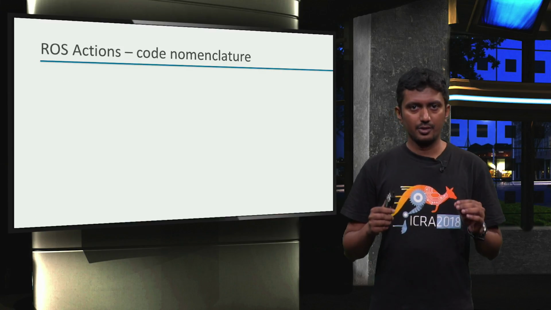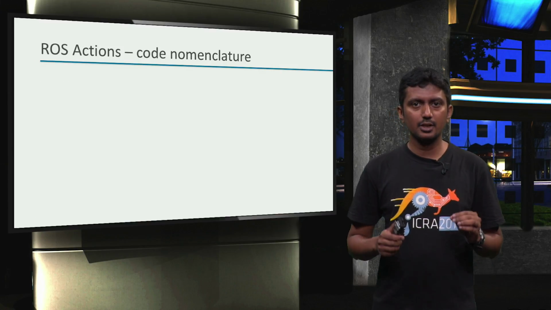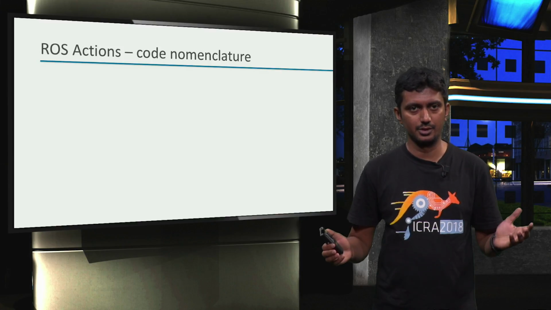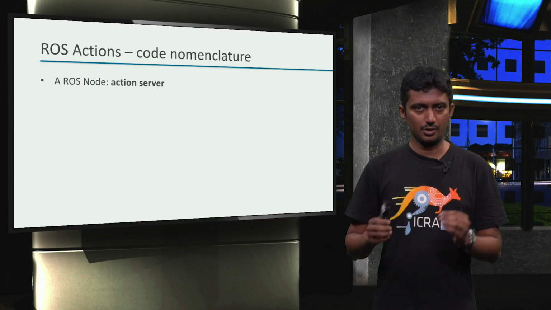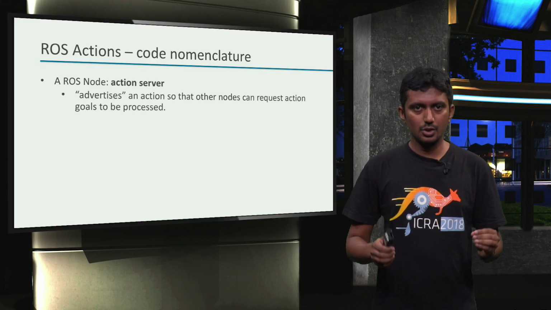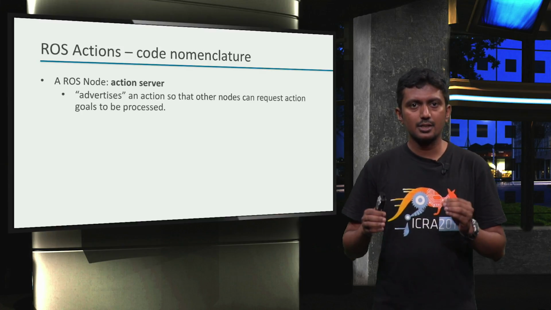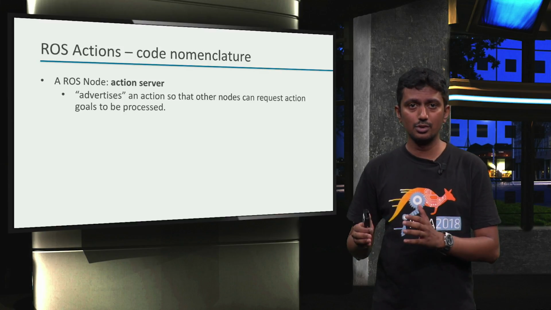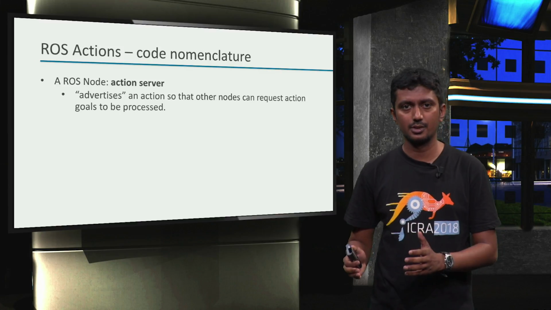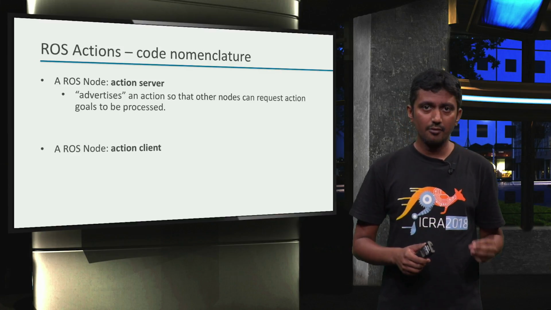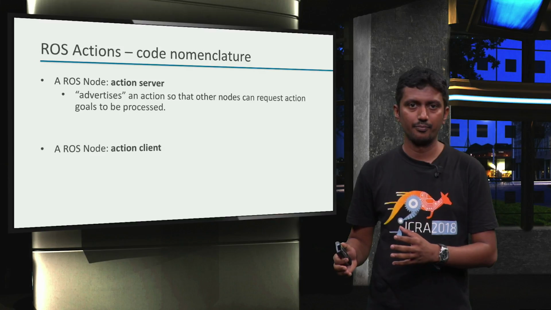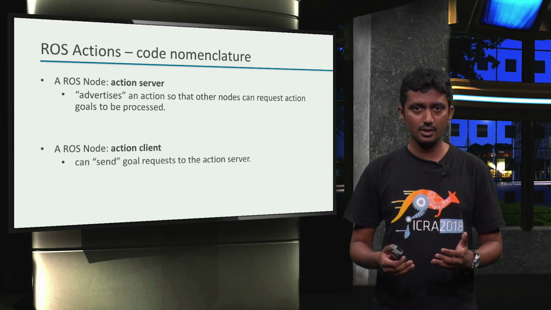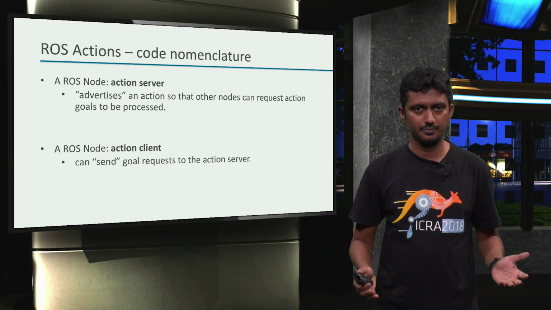As the last topic for this video, let's get acquainted with the code nomenclature used in the context of ROS actions, similar to ROS services. An action server ROS node advertises an action and starts the corresponding action server. This lets other ROS nodes request action goals to be processed. Then we have an action client ROS node. This node is used to send the action goal requests to the server for processing.